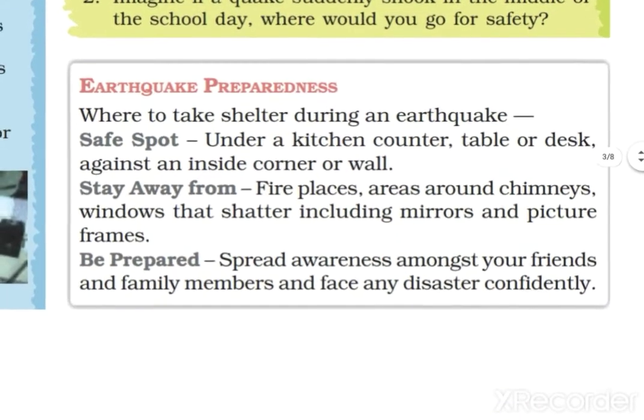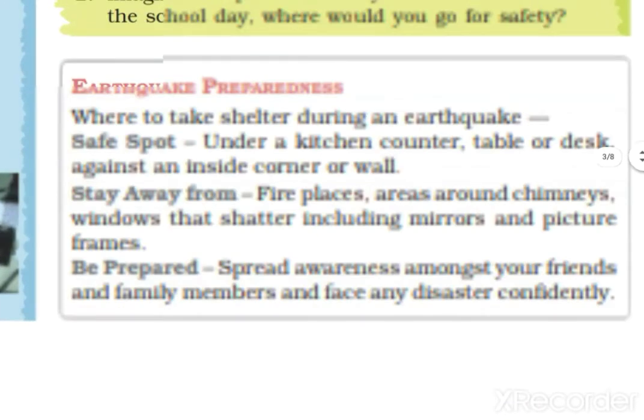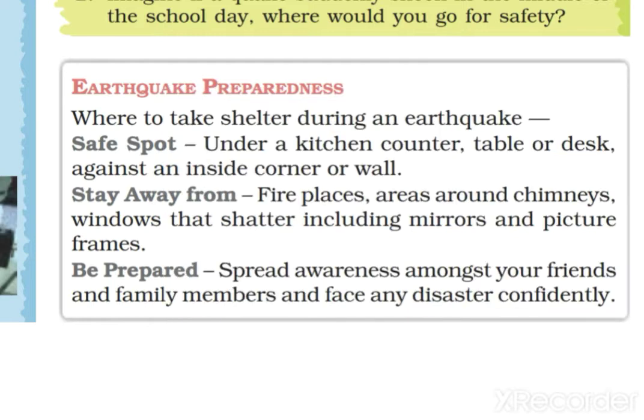Now some preparedness points that you have to keep in mind. Where to take shelter during an earthquake? In this earthquake-related video you will see some preparedness points, and along with that you will observe how earthquakes occur in the most dangerous, earthquake-prone areas.